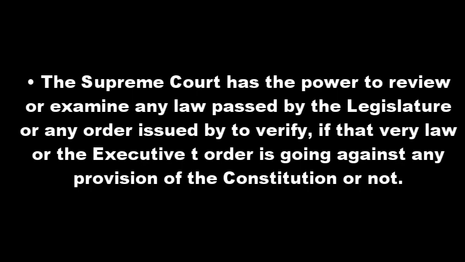The first one is the legislative, the law making, and the second one is the executive, those who enforce the law. Whenever a particular law is made by the legislature and an order issued by the executive, the judicial system or the Supreme Court can verify whether such laws go against the provisions in the Constitution or not.